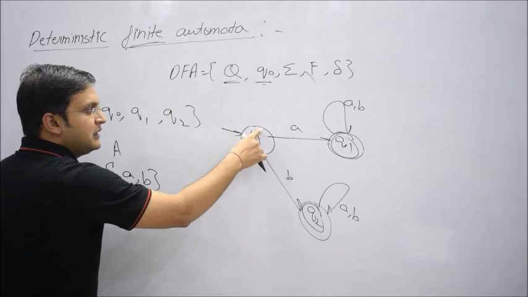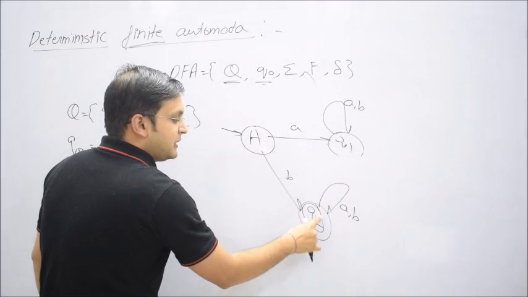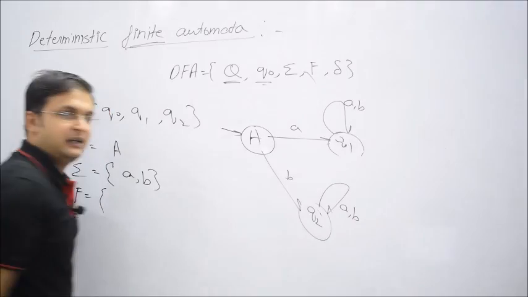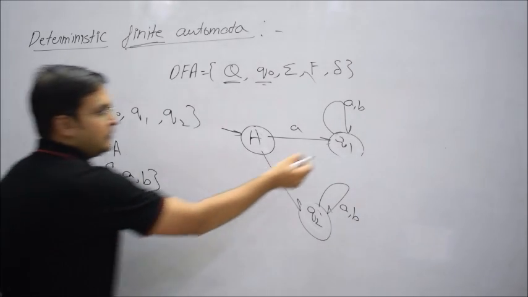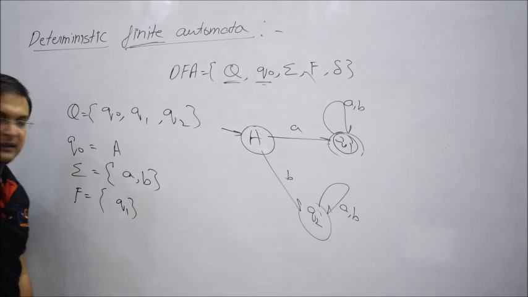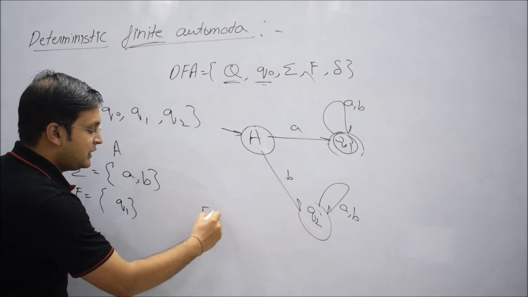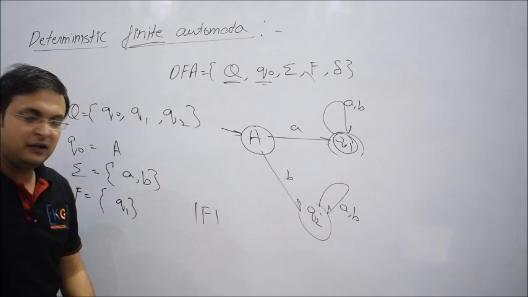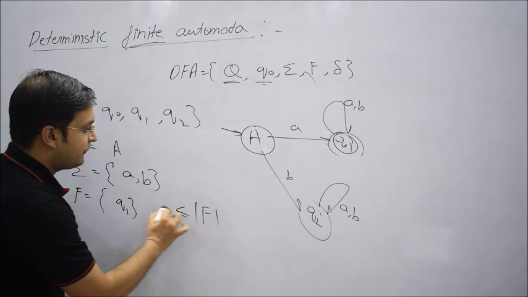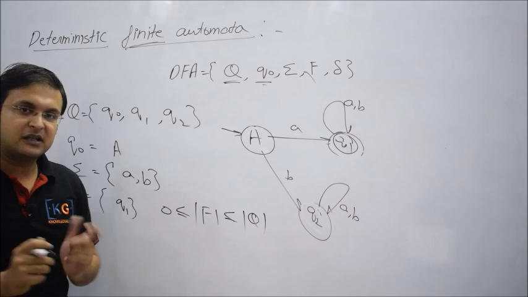So you understand that F stands for a set of final states, which could be either 0, and sometimes it could be the total number of states. In this particular case, right now, only Q1 is the final state, but if you ask me the range, the cardinality of this set may go from 0 up to the total number of states in the machine, and that is very important.